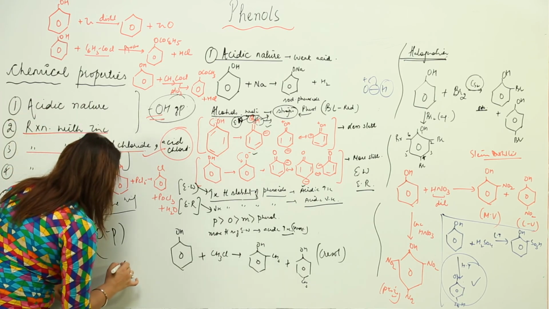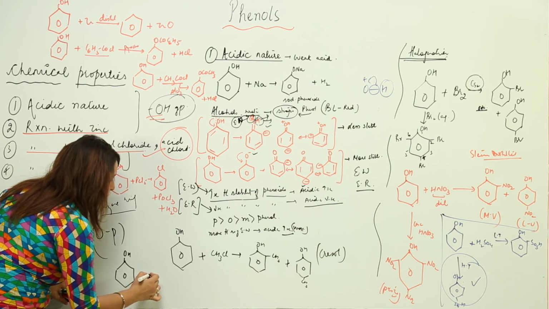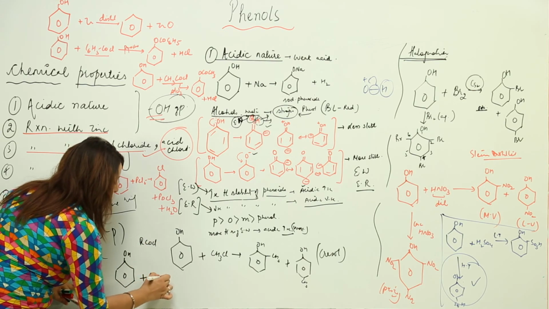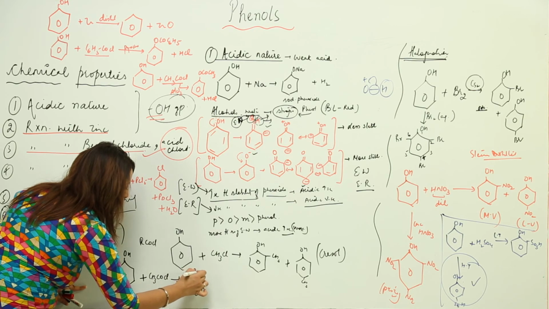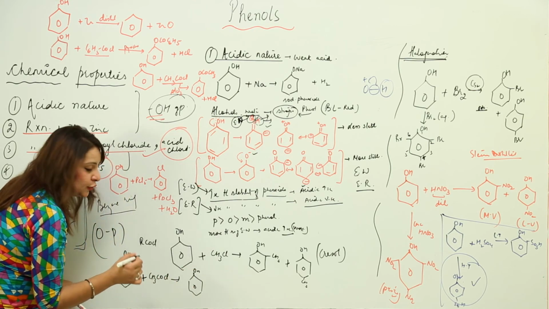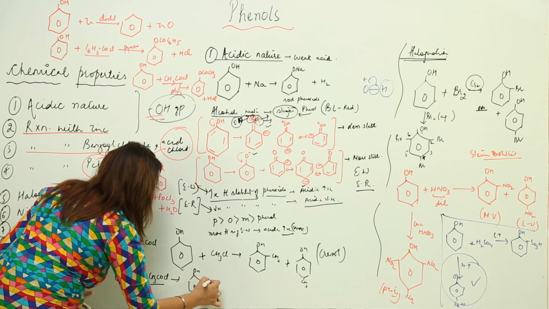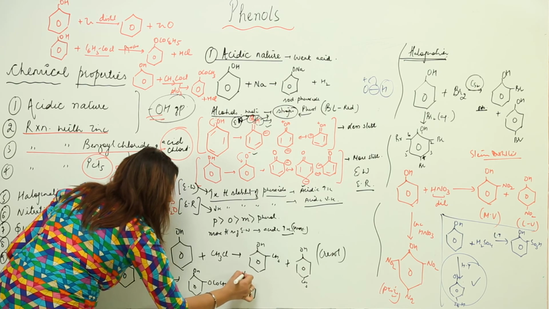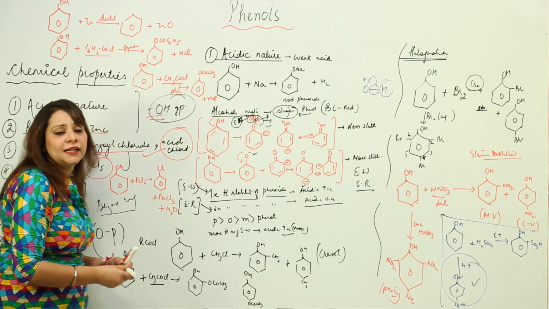Acylation. In acylation, this is my phenol, and an acyl group is going to add, that means RCOCl. So let us take an example of CH3COCl. So what is going to happen? OH is going to remain the same because these are reactions of the benzene ring, and this is going to attach here. So it will be OCOCH3, and again at the para position also you are going to get OCOCH3. So these are the reactions.